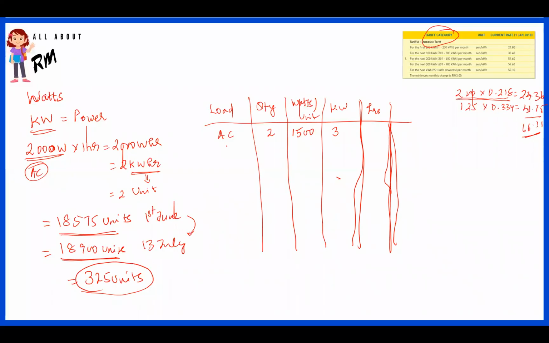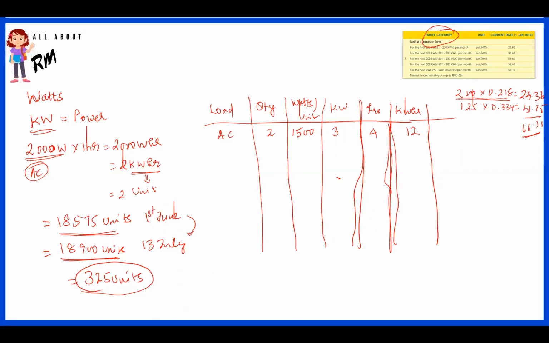As you know, inside the fan, the refrigerator and your aircon all consist of electrical dynamic loads, that means moving elements, which we call motors. So the operating time for that AC might be only 4 hours per day, for example. The compressor operating time is only 4 hours a day. From this you can calculate the kilowatt hours. The kilowatt hour is nothing but the multiplication of these, which gives you 12 kilowatt hours.